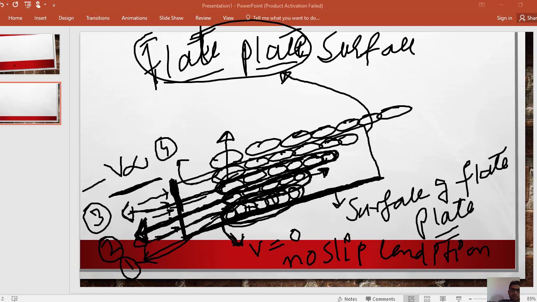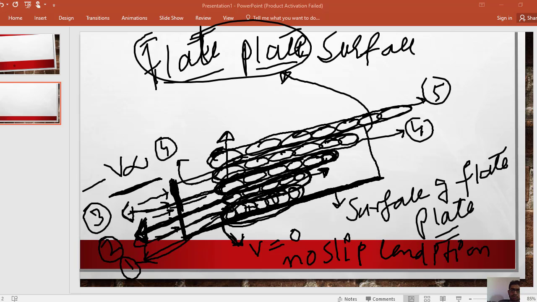One force will act on the water molecules in layer number 4 from the below side, from layer number 3, while the other force will be exerted by water molecules present in layer number 5. This is layer number 4. This is layer number 5.